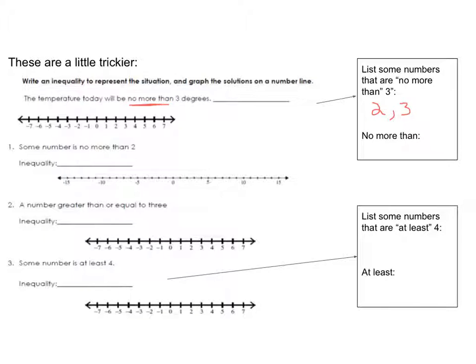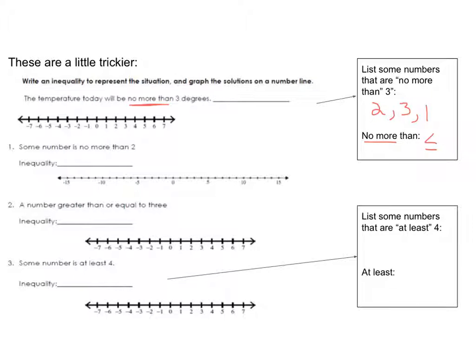3 is a number that's no more than 3. 1 is a number that's no more than 3. So any number that is more than 3 doesn't count. We want it to be no more or not more than 3. So bad numbers would be 4, 5, and so on. So my point is no more than is the same as less than or equal.